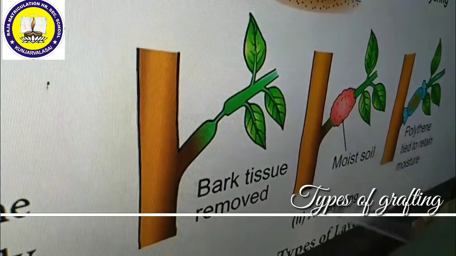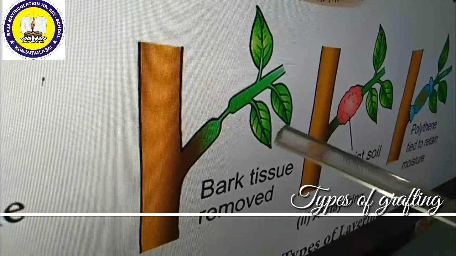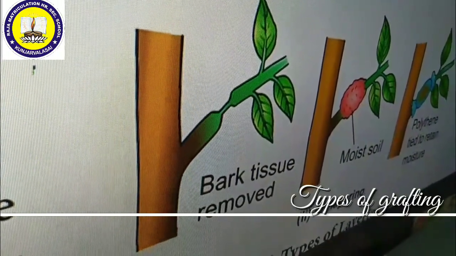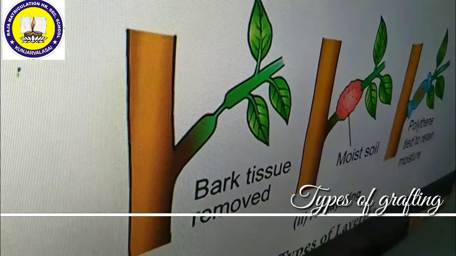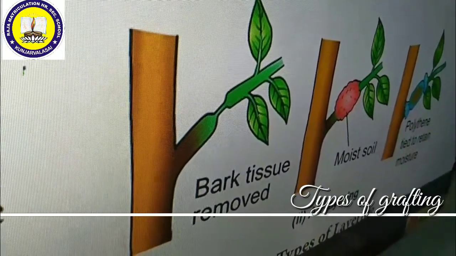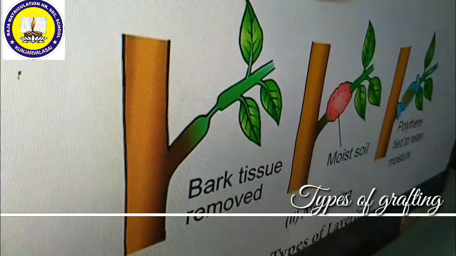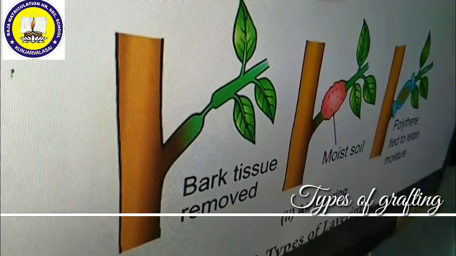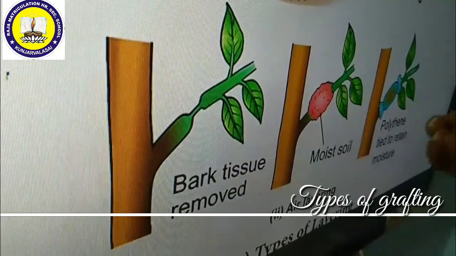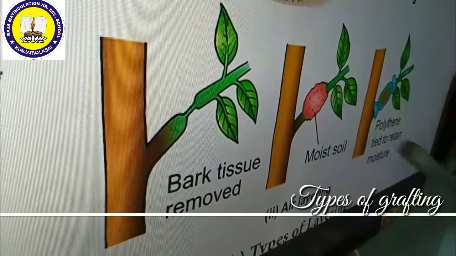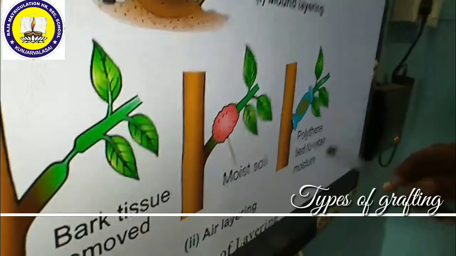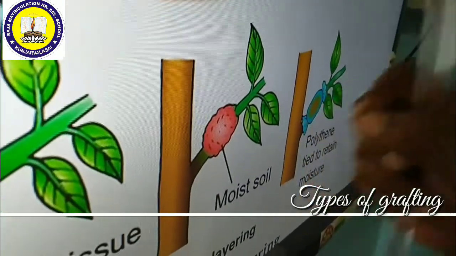After formation of the girdle, we can add some hormones like auxins and cytokinins. Along with auxins and cytokinins, you can add some moist soil, or you can use some fibrous material, or sawdust. Sawdust is nothing but what you can get in carpentry workplaces. So these are all the things to be collected and kept around this girdle. Then you can tie it over this plant with the help of a polythene sheet. We have to make small holes for aeration.